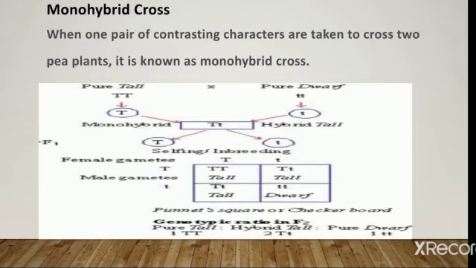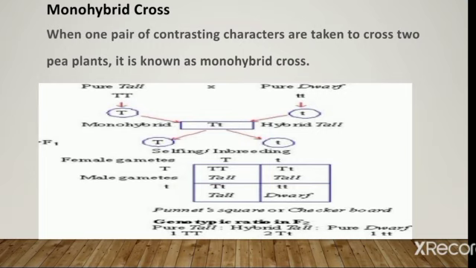Monohybrid cross. When one pair of contrasting characters is taken to cross two pea plants, it is known as a monohybrid cross. In other words, when we consider only one pair of contrasting characters for a cross, that is called a monohybrid cross. Mendel crossed two pea plants and noted their occurrence in the succeeding generation.